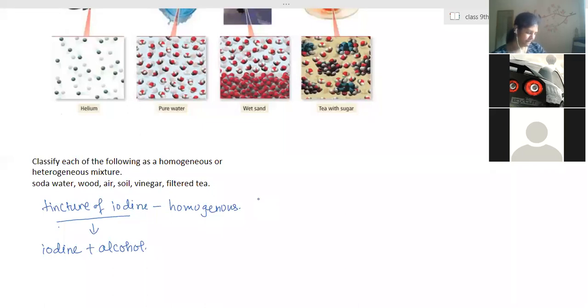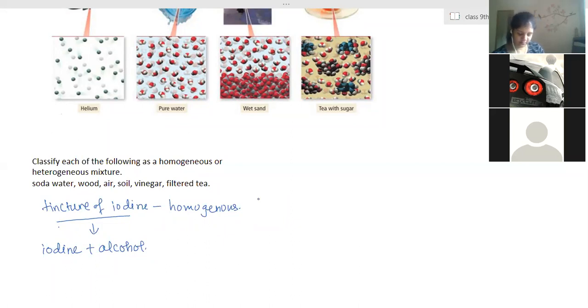Ma'am, what about ice water? Ice water is ice only. That is a compound. It is frozen water, so it's not a mixture. It is water, a normal compound. But if we consider tap water or sea water, then it is a mixture of minerals and water. It's clear? Yes, ma'am. Thank you, ma'am. Any other example?